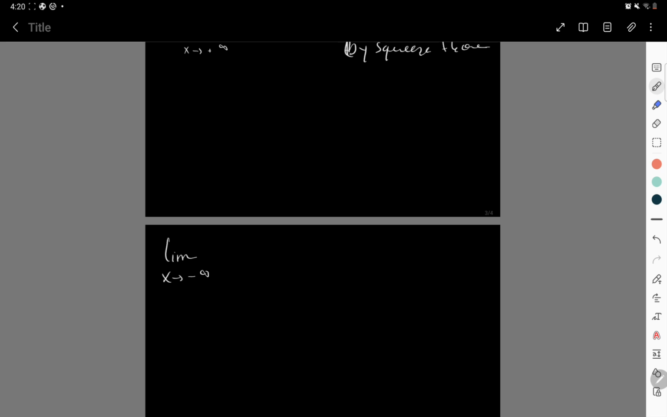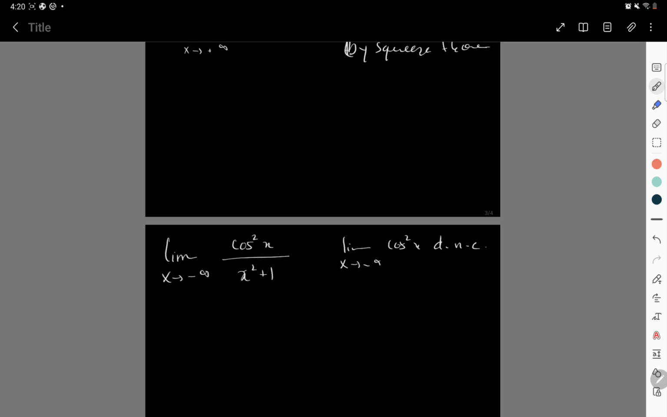The limit as x goes to minus infinity of cos squared x times x squared plus 1 over x squared plus 1. Of course, let's try to use the limit laws. Maybe we cannot do that because the limit as x goes to minus infinity of cos squared x does not exist. So I'm not able to use the limit laws.